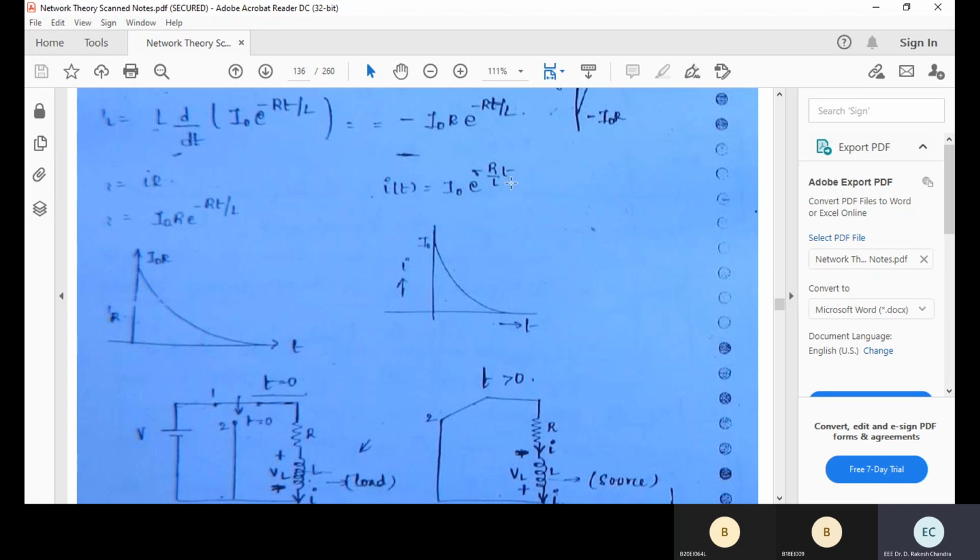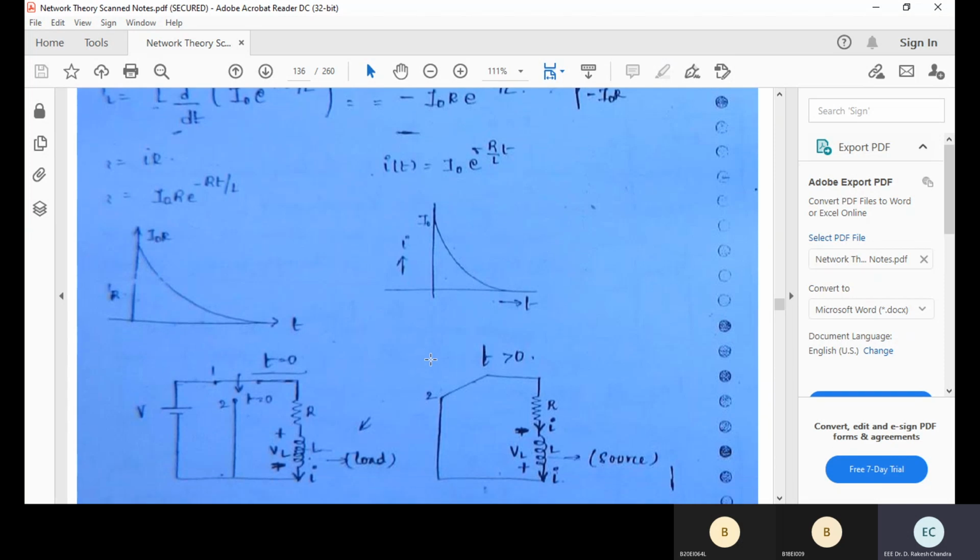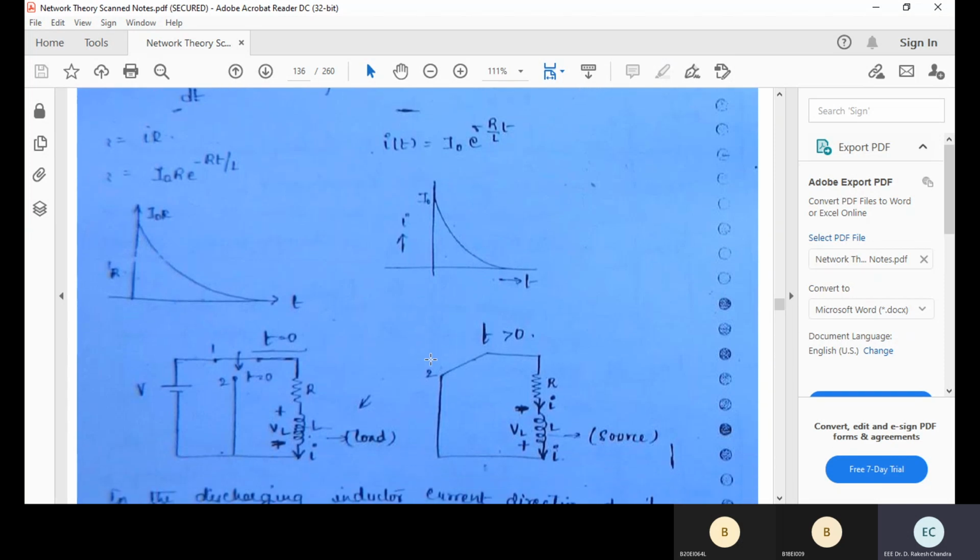At t equal to infinity, e to the power of minus infinity is nothing but 0. What is the value of e to the power of minus infinity? It is nothing but 1 by e to the power of infinity, which is equal to 1 by infinity, which is equal to 0. So as t tends to infinity, the response becomes 0. From the equation we can write that the inductor current is discharging. Why is the inductor current discharging?